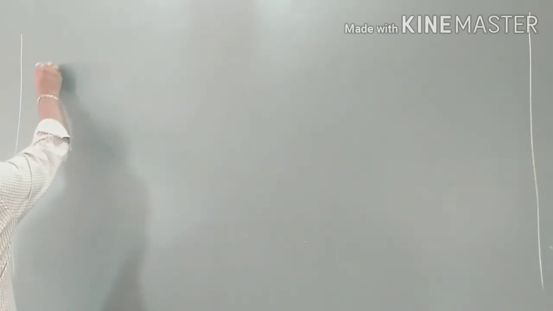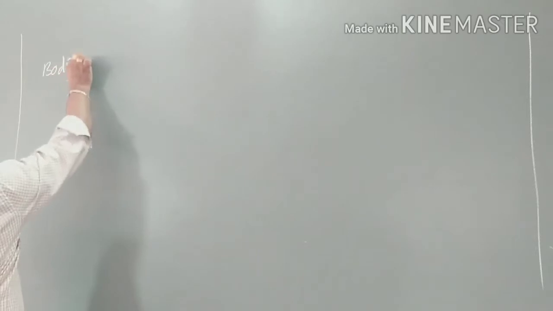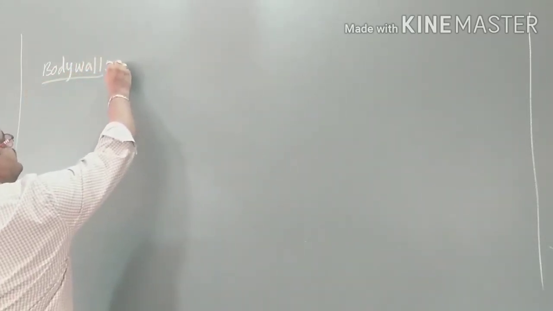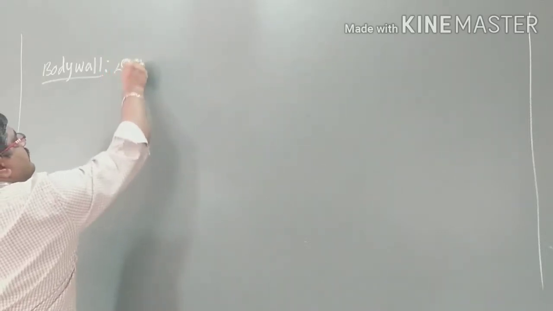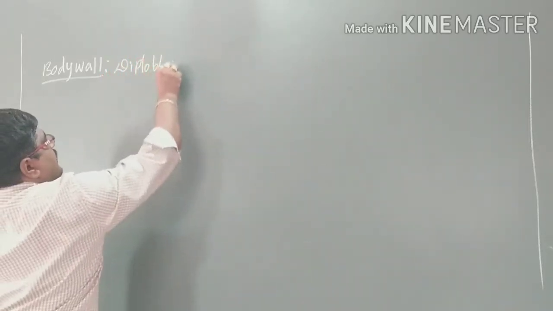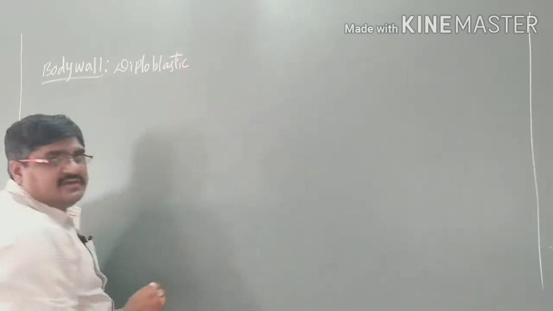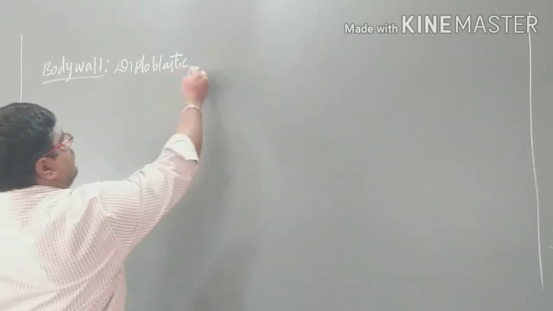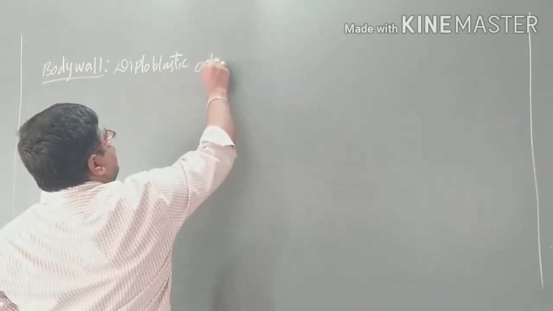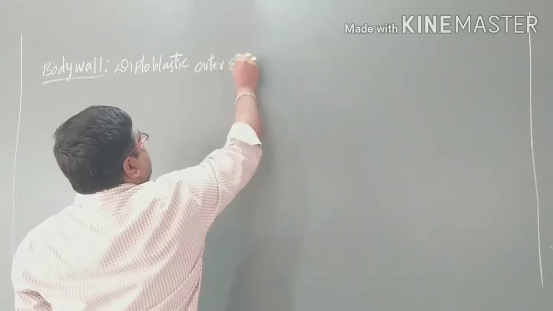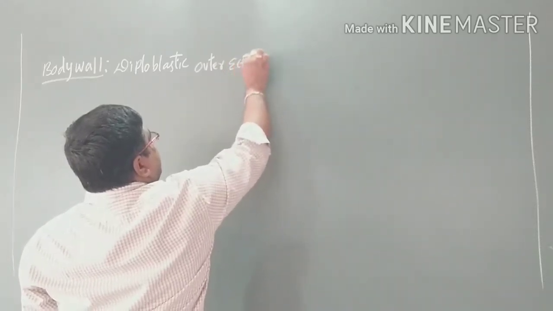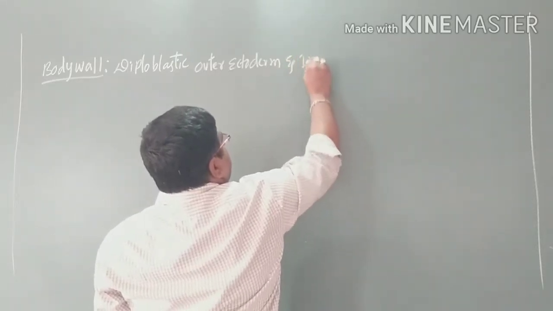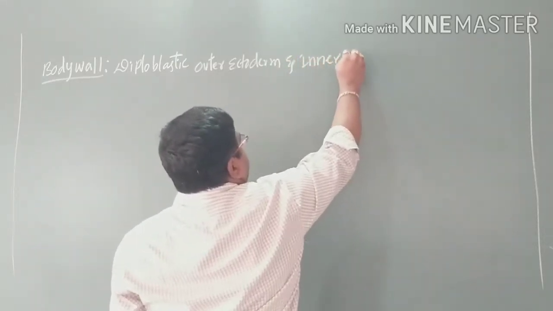Body wall. Here it shows the ctenophores are diploblastic, with an outer ectoderm and an inner endoderm.